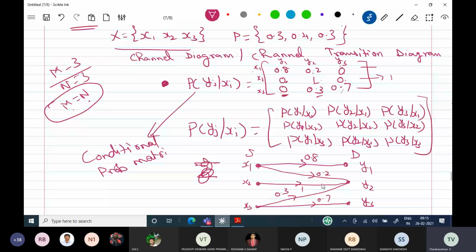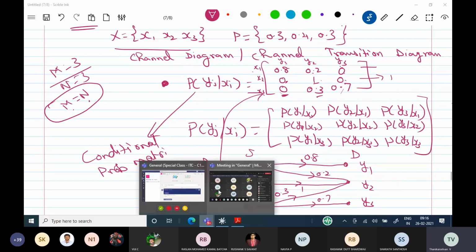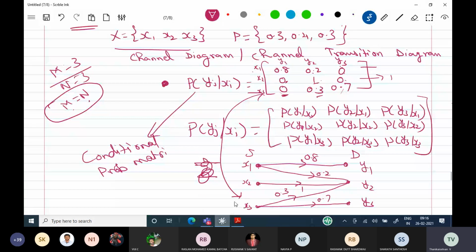If the conditional probability matrix is given, you should be able to draw the channel diagram. It is vice versa. You have to be very much careful when you take this matrix. If the channel diagram is given, you should be able to write the matrix. Okay, our job is over. Hereafter, calculation only.